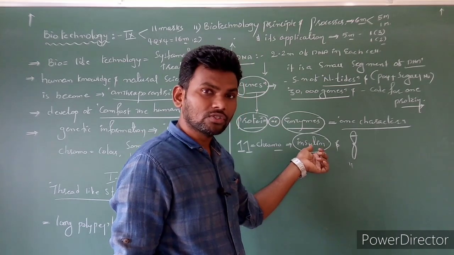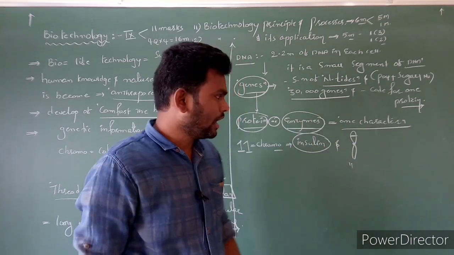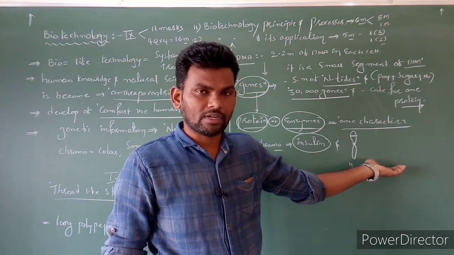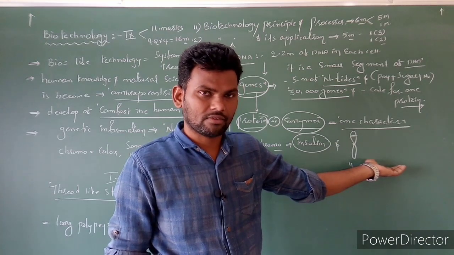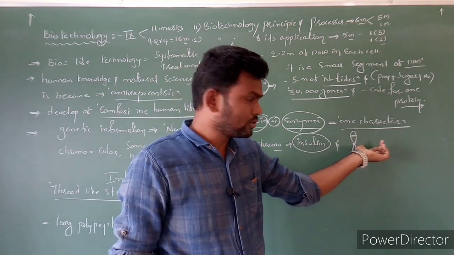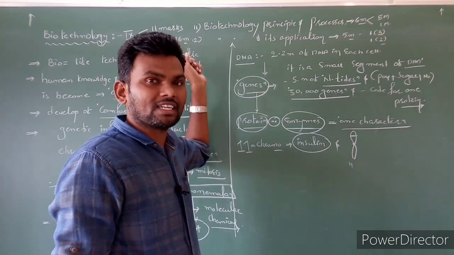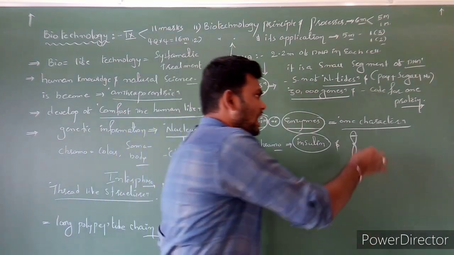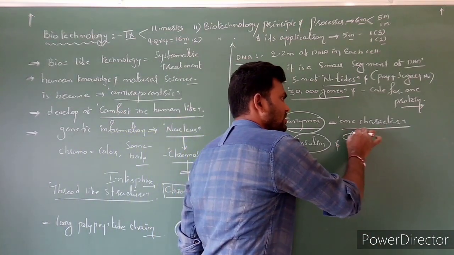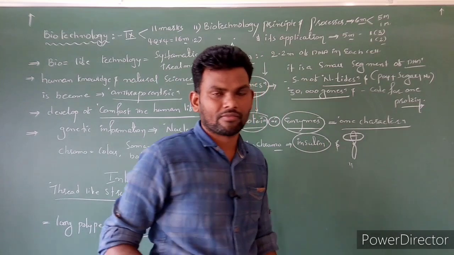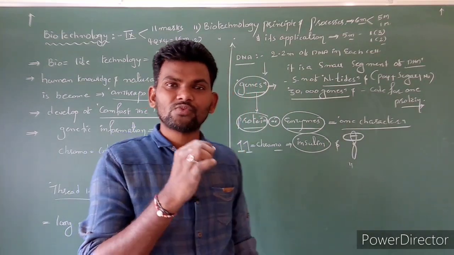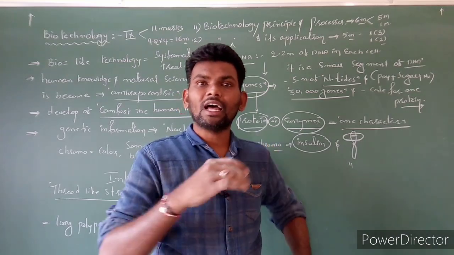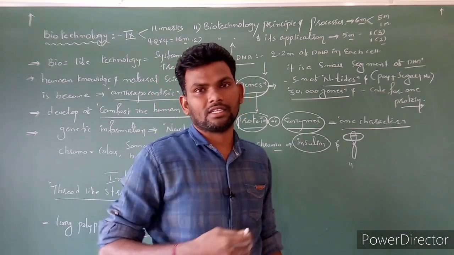Insulin is a gene product. And you know very well, nowadays a number of persons are suffering from diabetes, lack of insulin secretion. Clear? Now what we are going to do, by using biotechnology techniques, we can isolate this special gene sequence from such chromosome, and we can reinsert it in another cell.